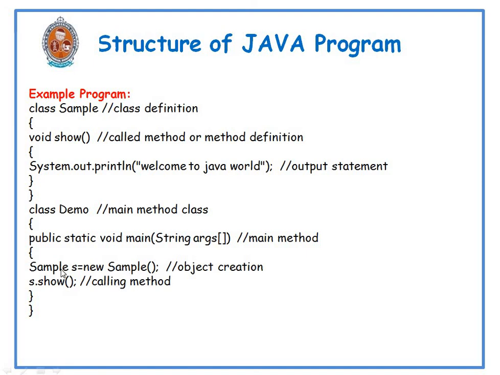First we mention the class name and then the object name. After that, equals new, again we mention the class name with some parameters. The new keyword is used to call the constructor.